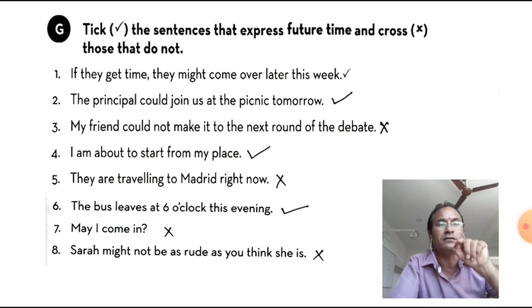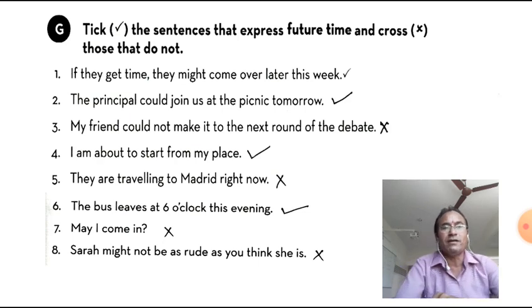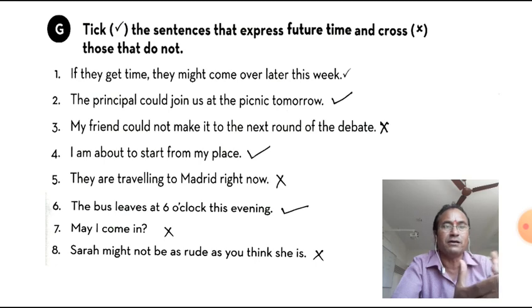But they are traveling to Madrid right now is an incorrect sentence here. They are going to travel is different; a slight difference is there. It's very difficult to identify, but you will have to take the reference of the next sentence, which must be joined with the same sentence.